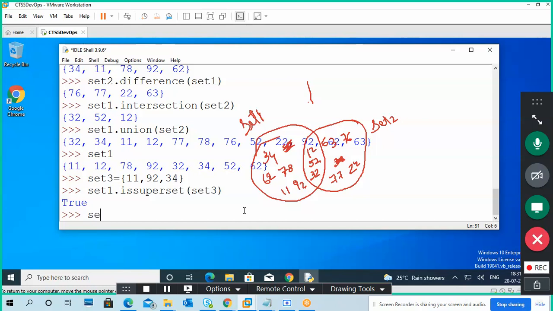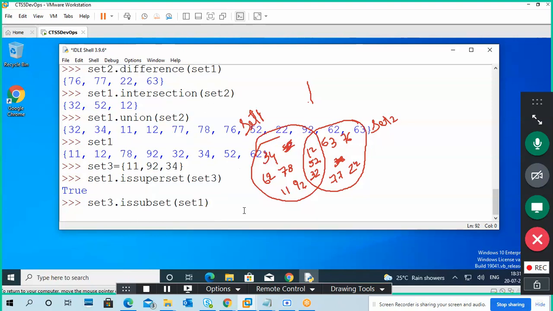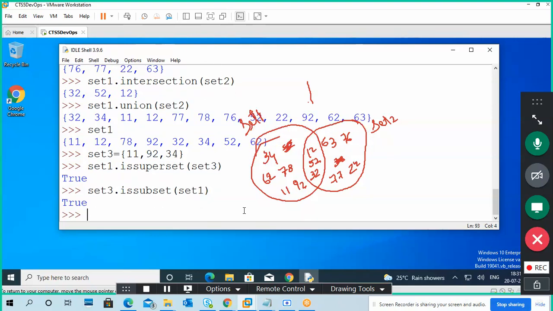Or set 3 dot issubset of set 1. True. Reverse also true. Set 1 is a superset, set 3 is a subset.